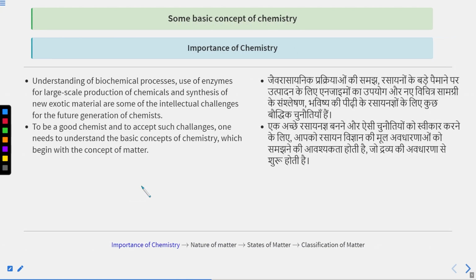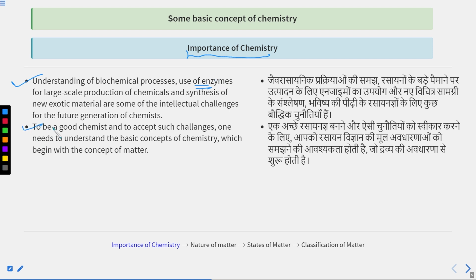I hope you are getting a clear idea that understanding of biochemical processes, the uses of enzymes like maltase, sucrase, lactase, invertase for large scale production of chemicals and synthesis of new exotic material are some of the intellectual challenges for the future generation of chemists. So this is very important, and these are some of the importance of chemistry in our life.